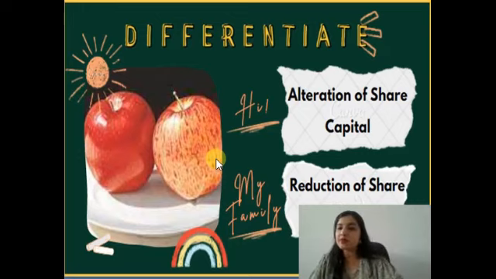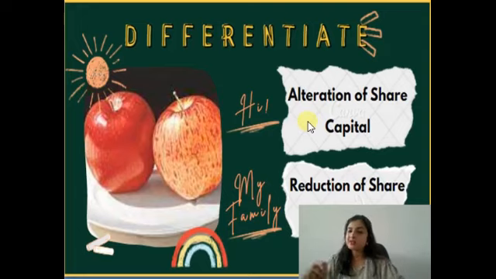Now, if I talk about company law, you can see there is a question: differentiate between alteration of share capital and reduction of share capital. So this question is comparable. In such a question, you can frame a T table because you will not get confused while writing the differences. So it is always preferred that such types of questions should be answered in a tabular, table format.